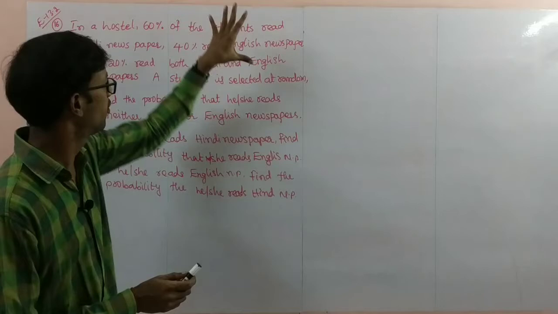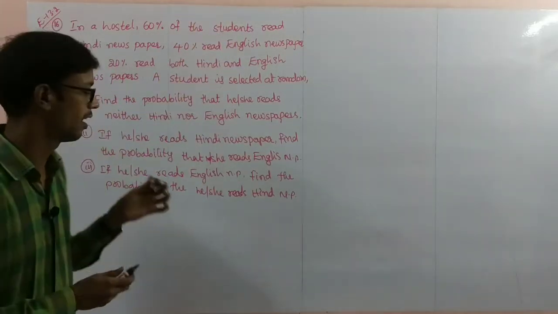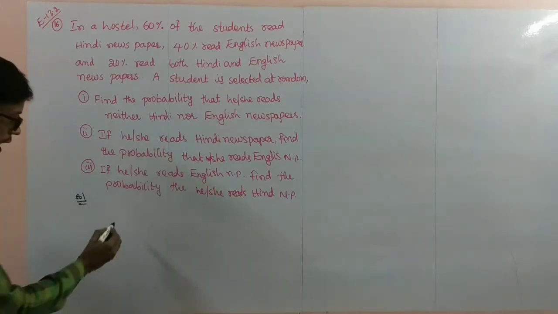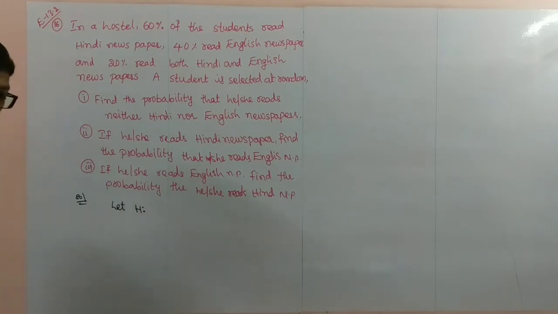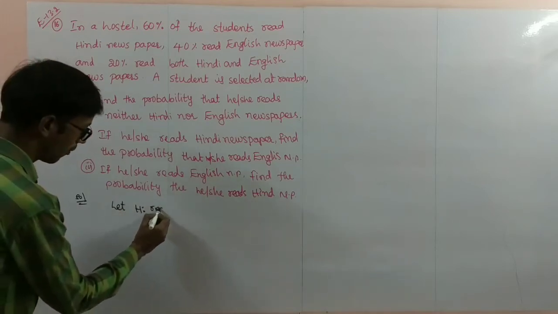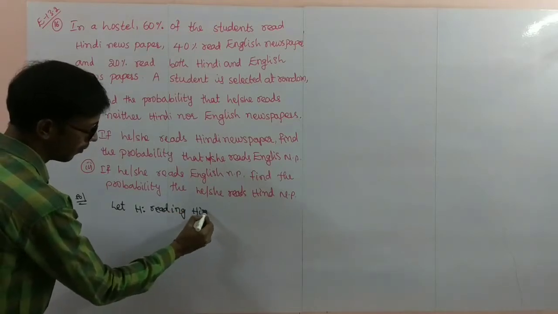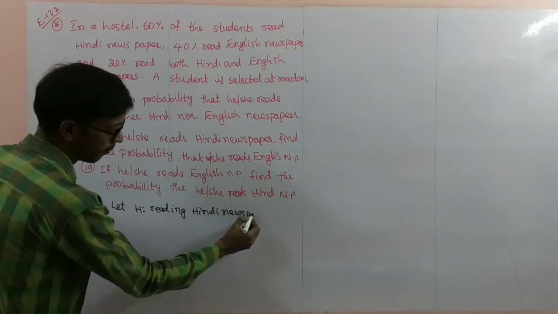First of all, from these 4 lines, I'll write the data. What data they have given, I'll write here. Solution. Let H be the event reading Hindi newspaper.